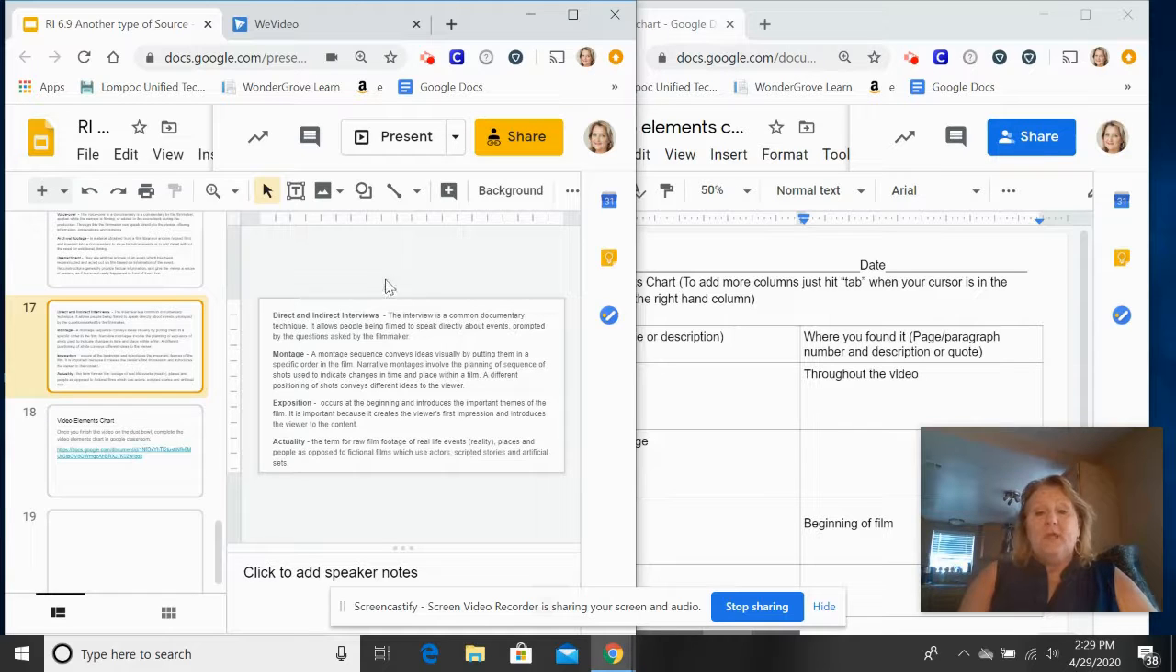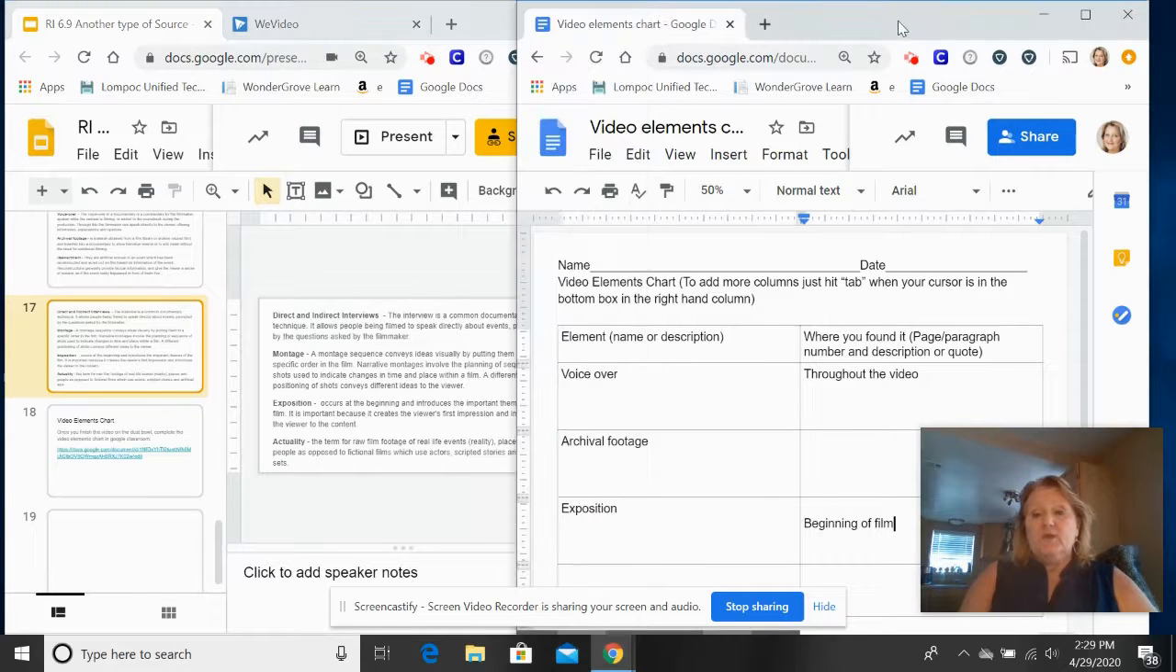Oh, that's it. Okay, so that's what's going to go in your video elements chart. So you're going to have to provide the information over here as to what goes where you saw the things in the video, because you're going to need this information to complete your essay.